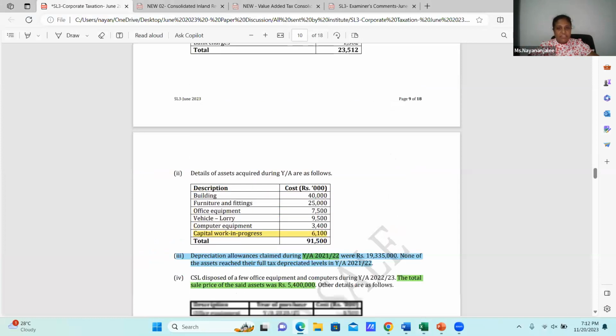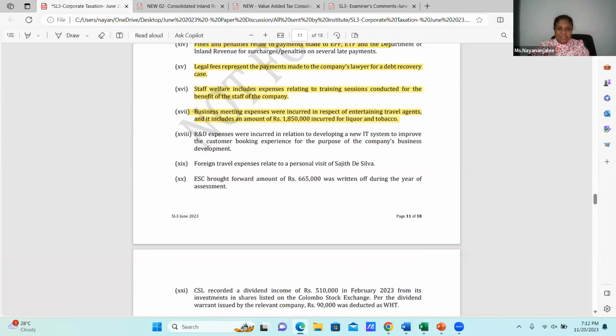And the next few adjustments we have to go through. R&D expenses were incurred in relation to developing a new IT system to improve the customer booking experience for the purpose of company business development. Very clearly, it touches upon section 15 subparagraph 2 on research and development, particularly part B, which is on the improvement or upgrading of the business.